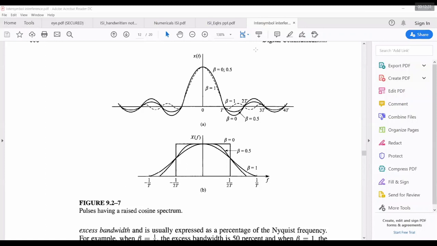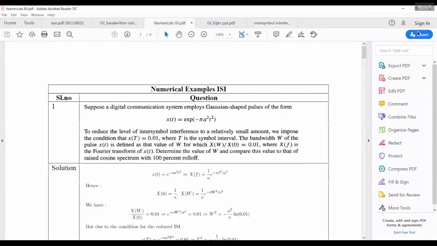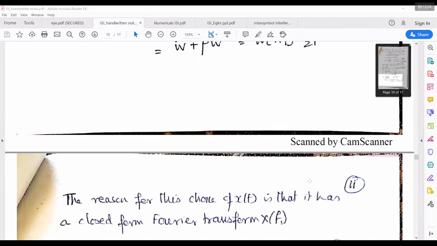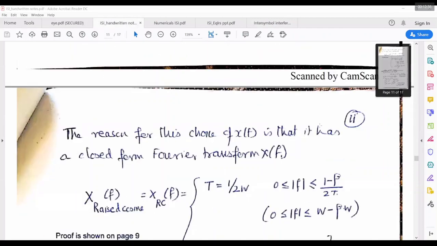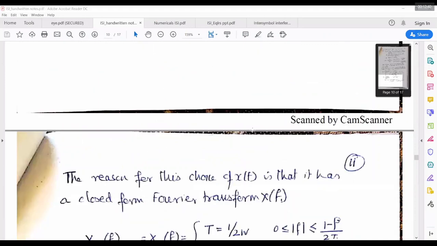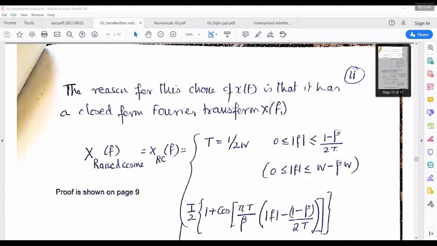So let me go back to the discussion. Yeah. So by going for raised cosine, the bandwidth literally got doubled. So now we can see that this is the effect that we have. And the raised cosine pulse has a Fourier transform. This is the definition of that Fourier transform.